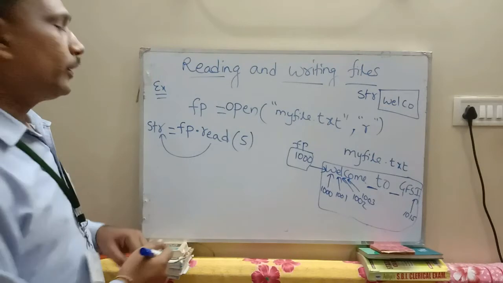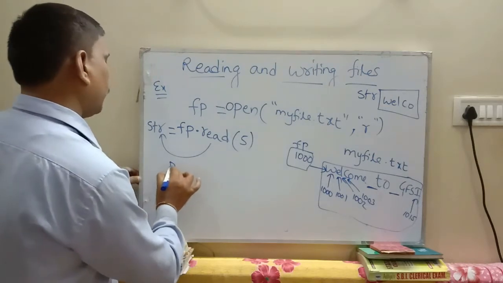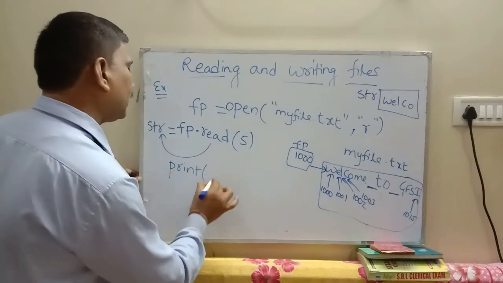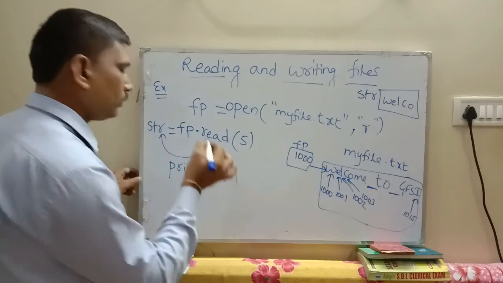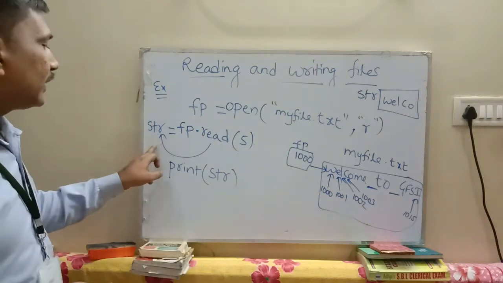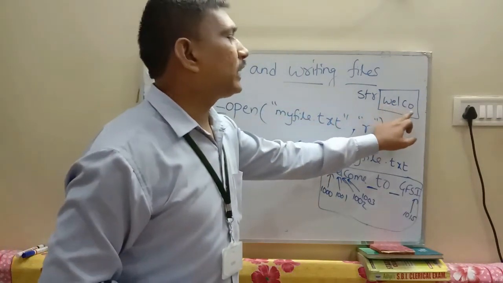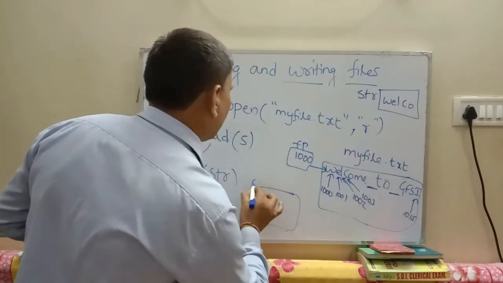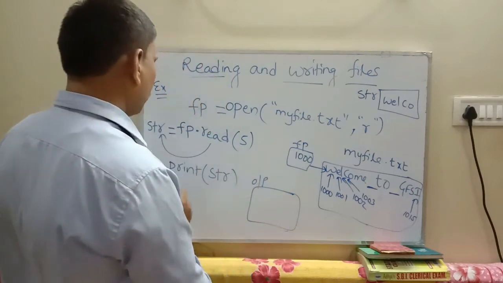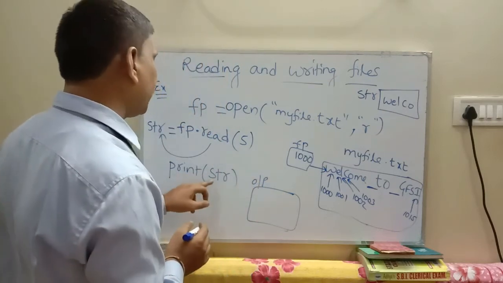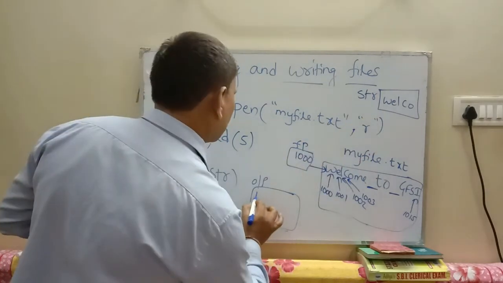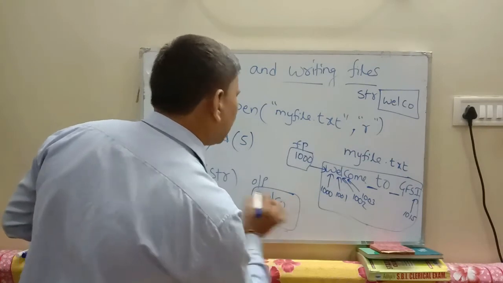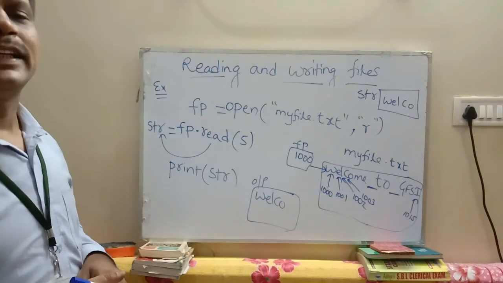Then you print by using the print method, print of str. Means str consists of WELCO. This can be displayed on the output screen. This one is the output screen. So print str means the output screen displays WELCO. The first 5 characters are displayed.